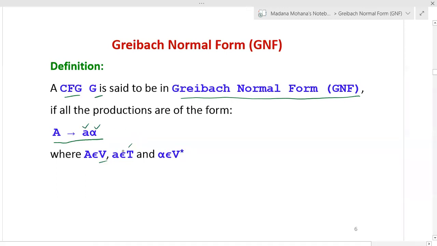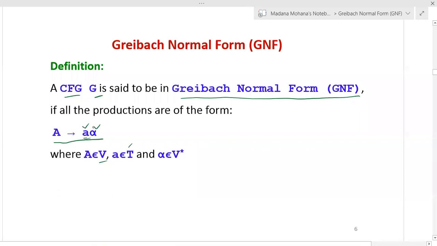Here you can see the restriction is not on the length of the right-hand sides of the productions, like two variables or a single terminal. Here the restriction is only one: the right-hand side of each and every production must start with a terminal, followed by a string of variables, possibly null also. If the variable string is null, a single terminal is also allowed.